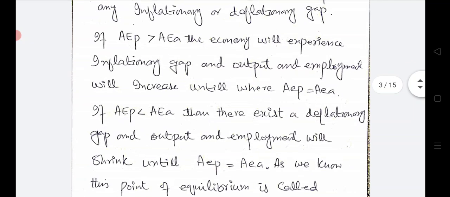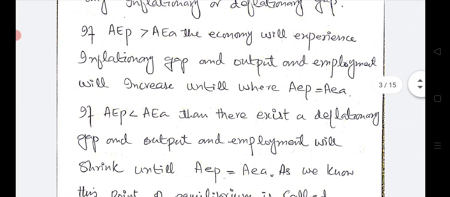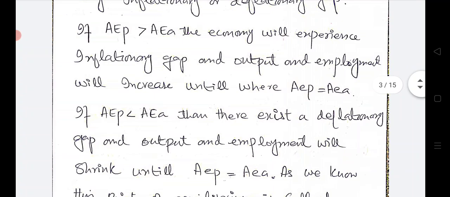In case aggregate planned expenditure is not equal to aggregate actual expenditure, for example, if aggregate planned expenditure is greater than aggregate actual expenditure, the economy will experience an inflationary gap, where the planned expenditure is greater than the actual expenditure.